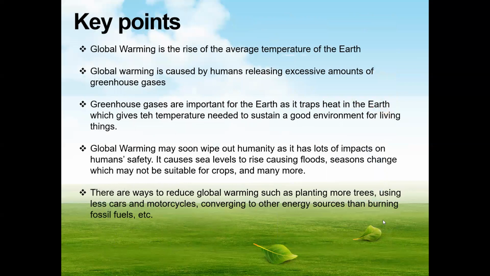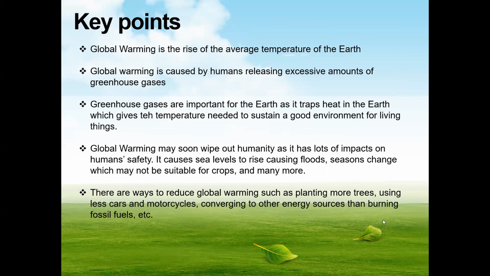So the key points for today: global warming is the rise of the average temperature of the Earth. Global warming is caused by humans releasing excessive amounts of greenhouse gases for their own benefits. Greenhouse gases are important for the Earth as they trap heat, which gives the temperature needed to sustain a good environment for living things. But too much can make it bad for the Earth.